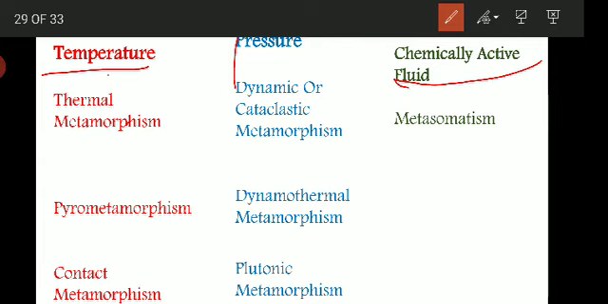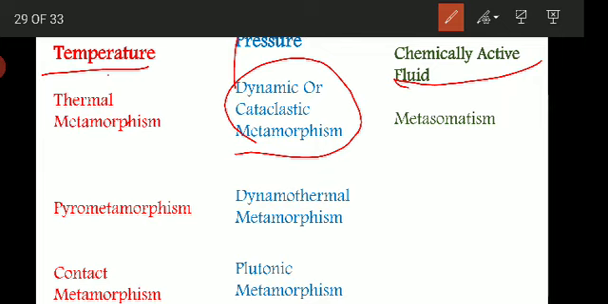When only static pressure due to overburden is dominating, what happens? This type of metamorphism is responsible for the metamorphic changes called load metamorphism, because of the load. So this is a very weak type of metamorphism. This type of metamorphism is called dynamic, or it is also called cataclastic metamorphism.